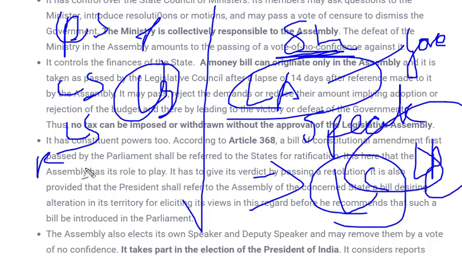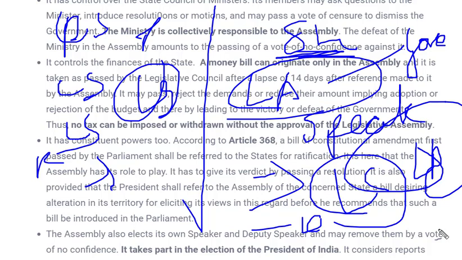So what happens after that? If this bill is introduced over here, it is passed to Rajya Sabha, and here it is passed to Legislative Council if present. Now this Legislative Council, whether they like it or not, has to give its assent. Rajya Sabha also cannot withhold the bill.